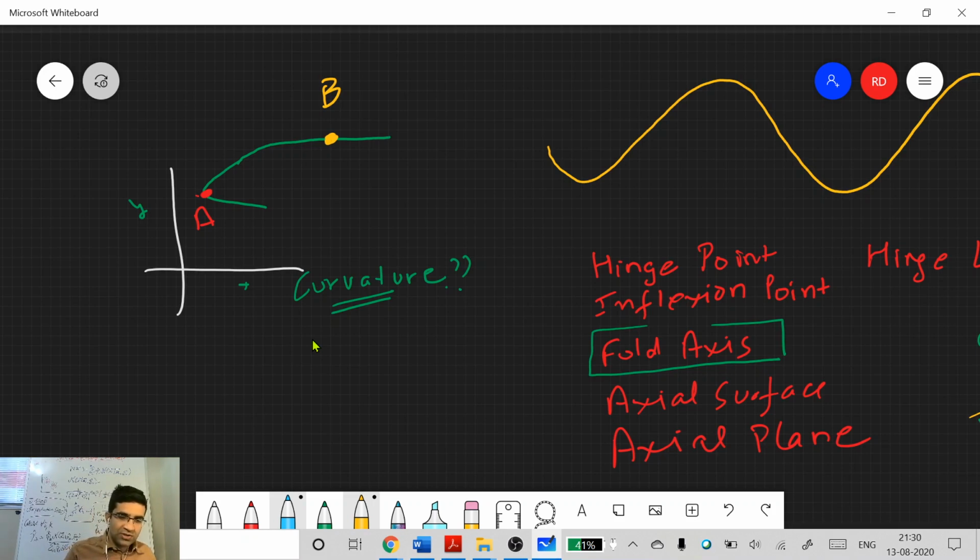Red one, correct. So at the red one you see maximum curvature. What is the slope at the red one? If you draw a tangent at B, what is the slope at the red point? What is the slope at point B? And at the red point? No, 90 degrees theta. What is slope? Slope is tan theta.